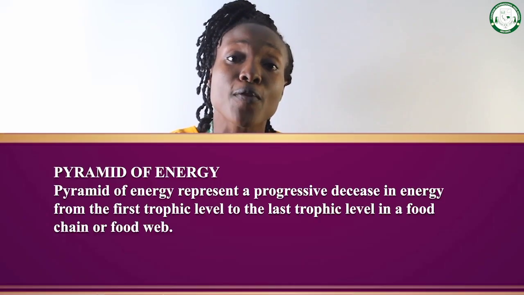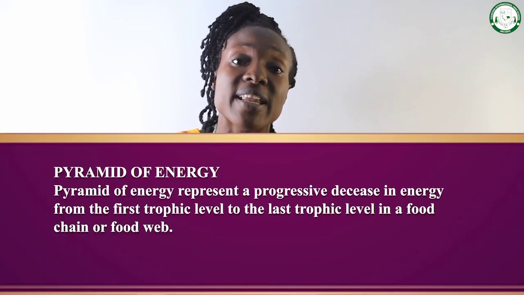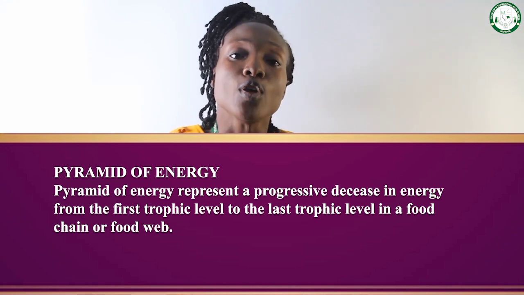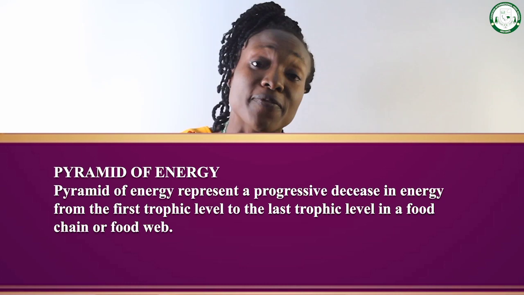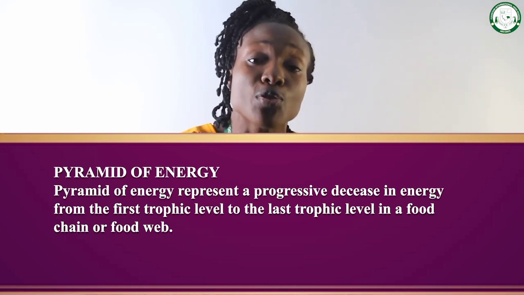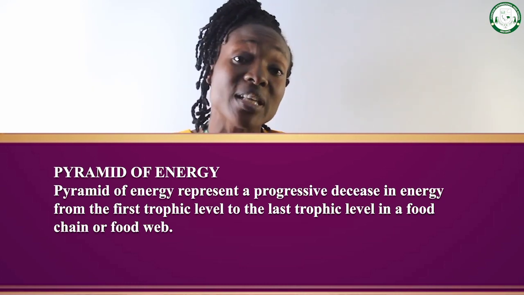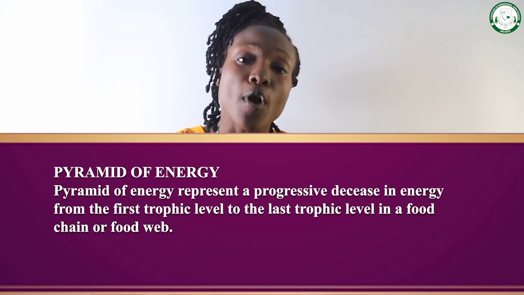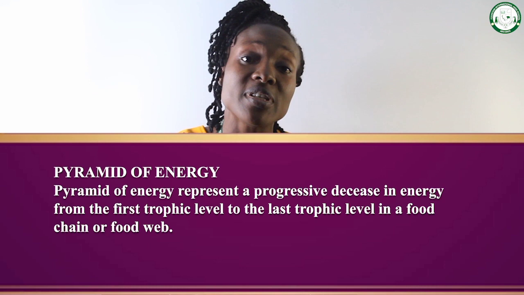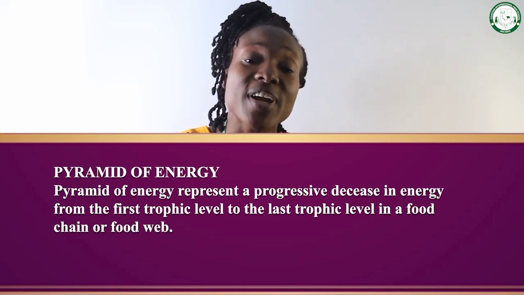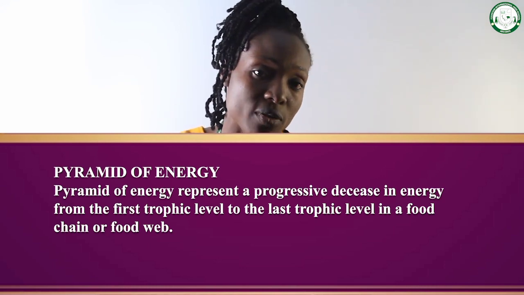Now, pyramid of energy is also the representation of the decrease in energy from the producer to the final consumer. There is always a decrease in the energy transferred from the producer to the final consumer. Let's say the producer has 100 joules of energy.